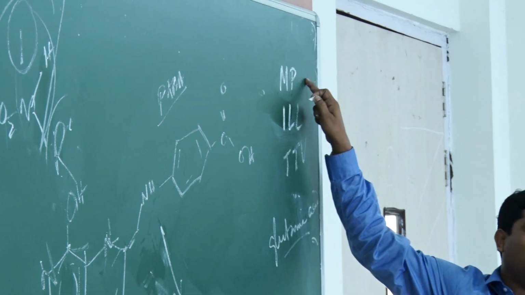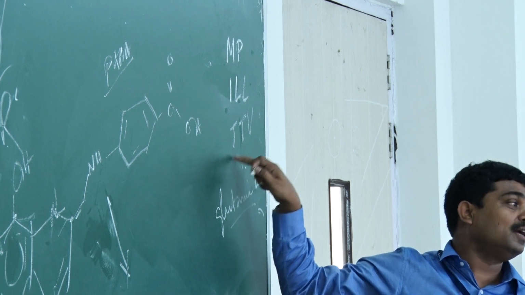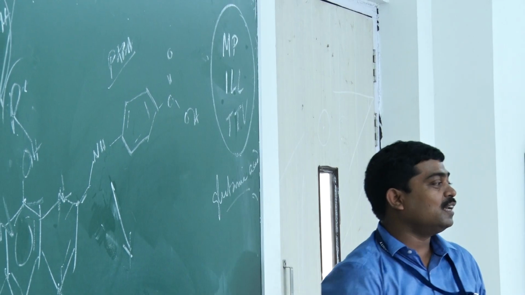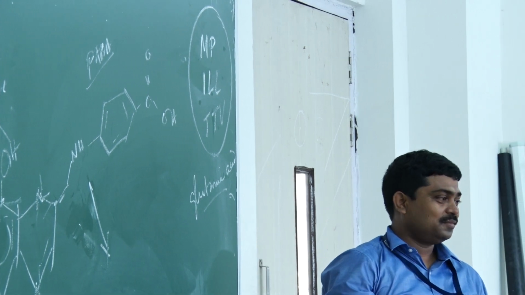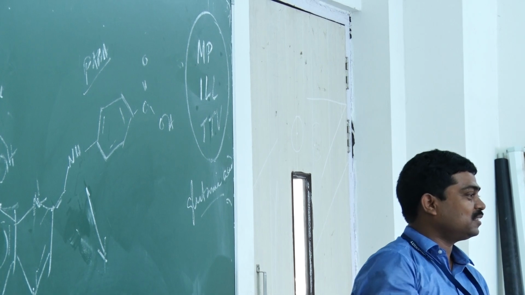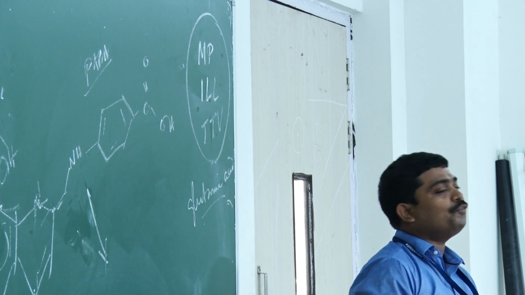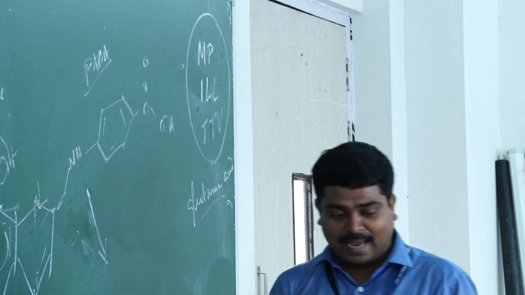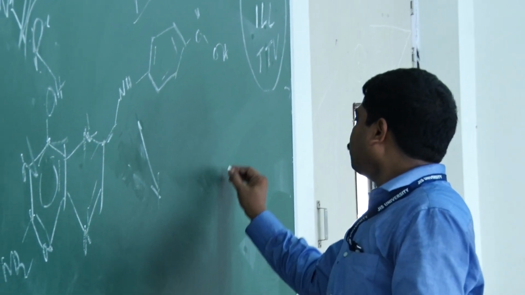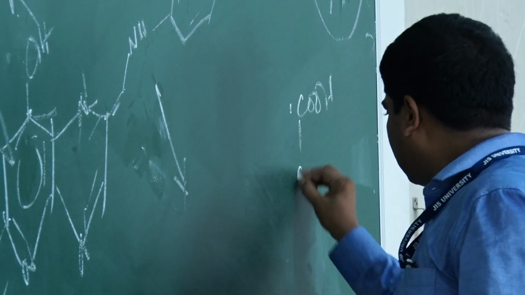Methionine, phenylalanine, isoleucine, leucine, lysine, threonine, tryptophan, valine. So, these are all essential amino acids. Whatever, it's my logic, it can be your logic, another one. So, glutamic acid is an amino acid of the non-essential category, and the structure of this one is also very simple. What is that? COOH, then CH2